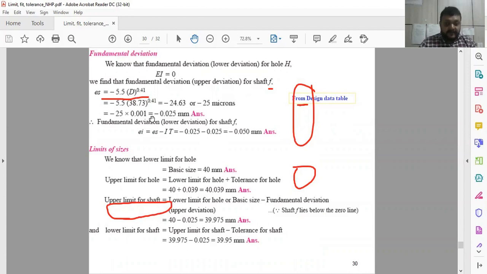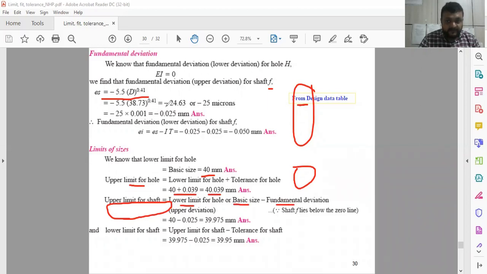Now limit size. Limits of the sizes are, first of all we have to decide the basic size, that is 40 mm given. Now upper limit of the hole is the lower limit of the hole plus tolerance. So tolerance already calculated, so lower limit of the hole plus tolerance will give the upper limit of the hole, and upper limit of the shaft means lower limit of the hole or basic size. Directly you can take basic size minus fundamental deviation. So fundamental deviation is already there, already used here.